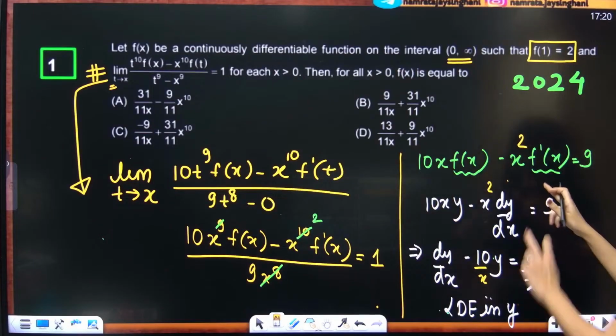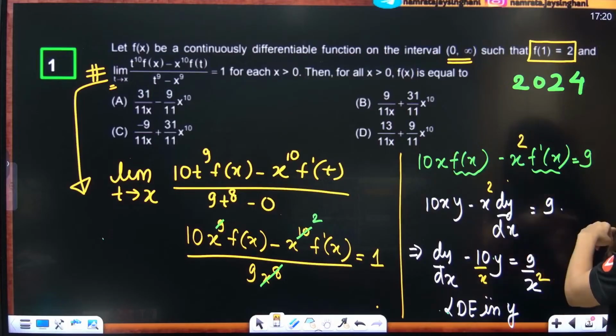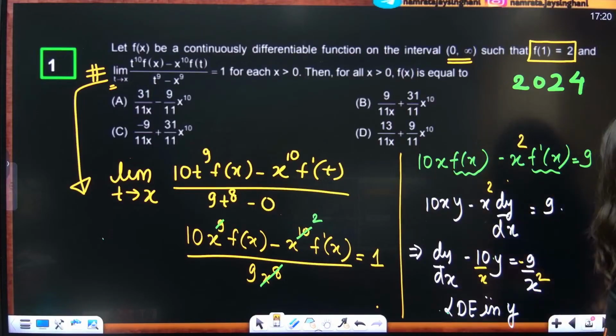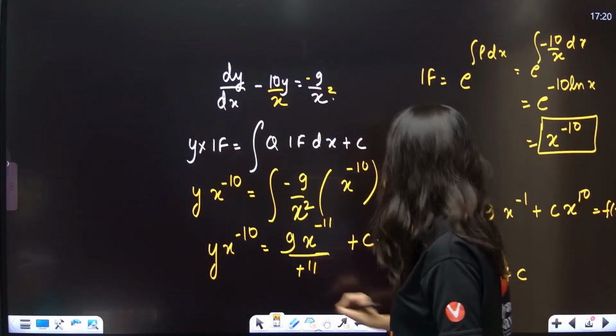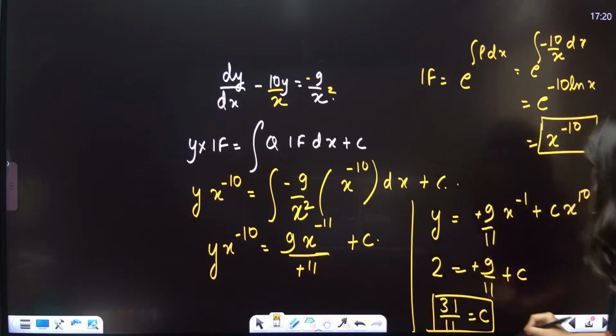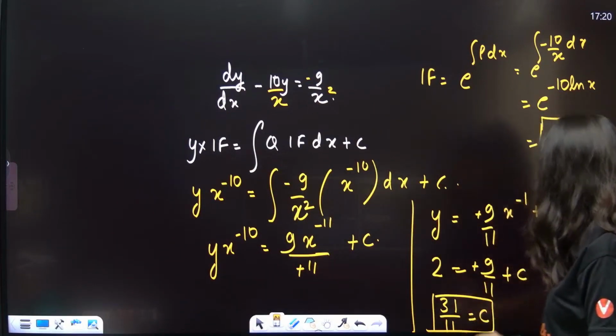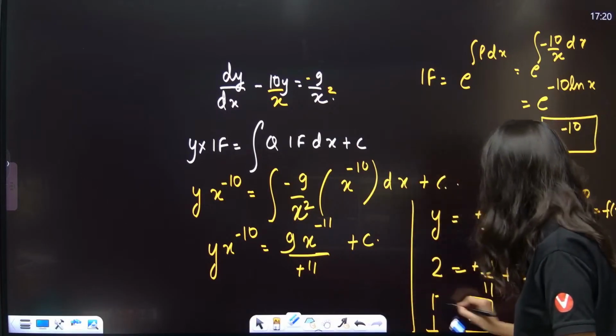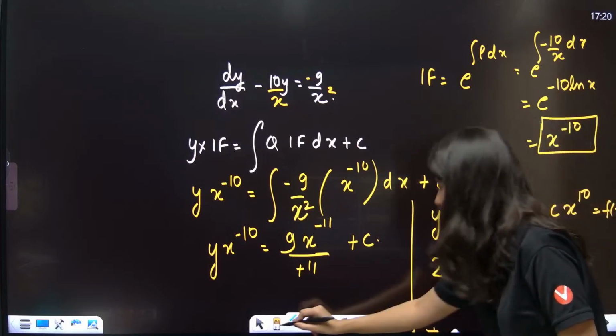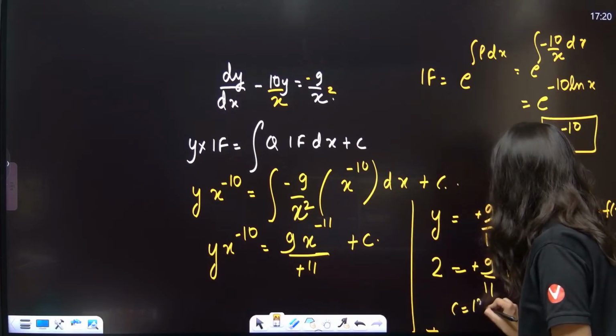Yes, this is dy by dx and this is minus 9 by square. Okay, this is a negative sign already. Negative will become positive. This is positive. So this is 2. So 22 minus 9 will be 13. c is 13 by 11. So many mistakes I am committing in this session. c is equals to 13 by 11.